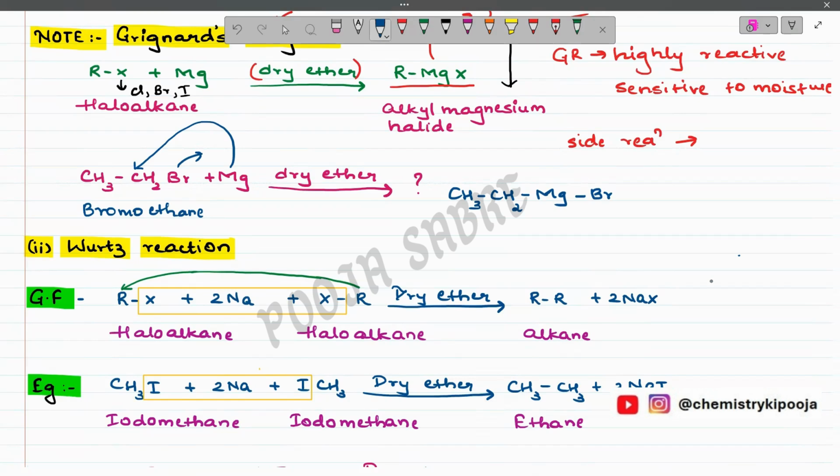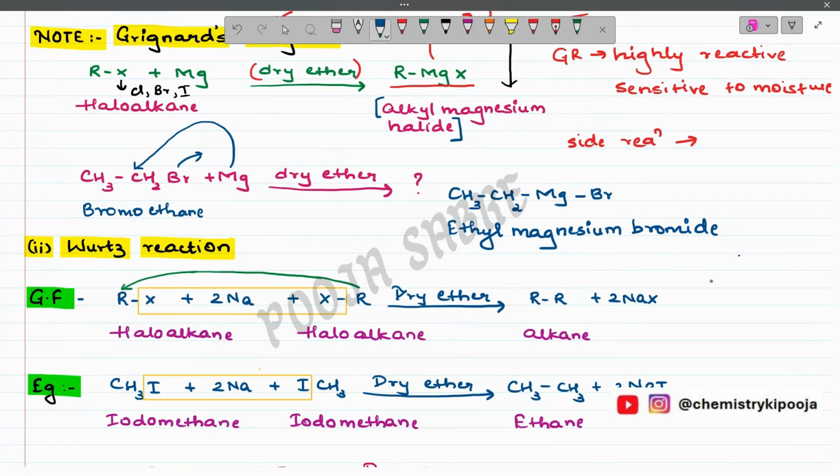Clear? Because the valency of magnesium is +2, right? So it will combine with the alkyl group on one side and the halide group on the other side, right? So this is the compound which we have prepared. The naming we are going to use follows the general formula: alkyl. Now which alkyl group? 2 carbons means ethyl. Magnesium as it is, I'm going to write down. And which halide are we using? We are using bromide, right? So the Grignard reagent name is ethyl magnesium bromide.